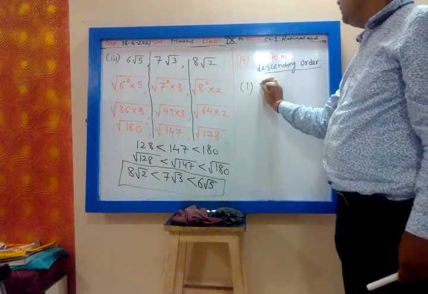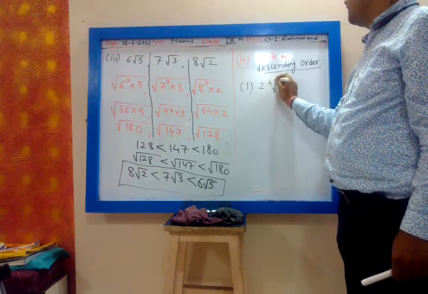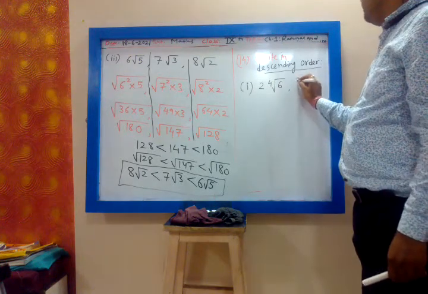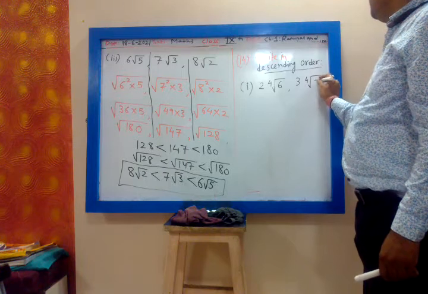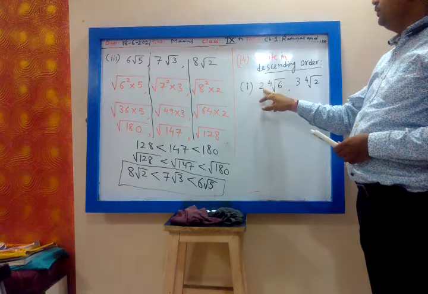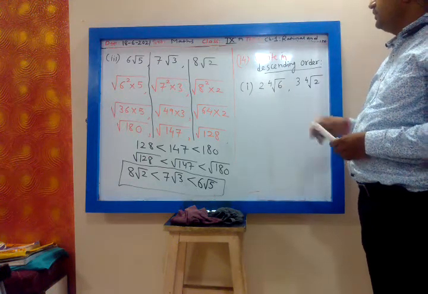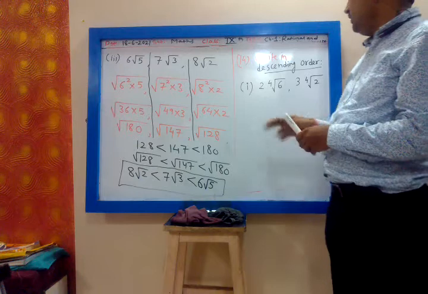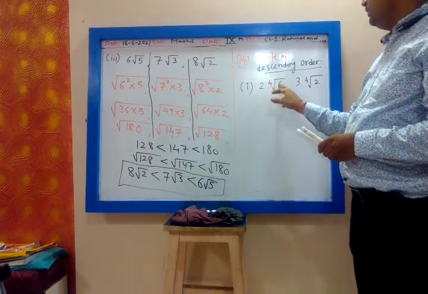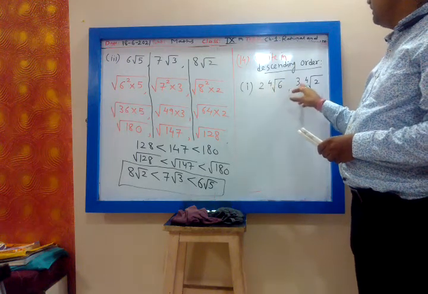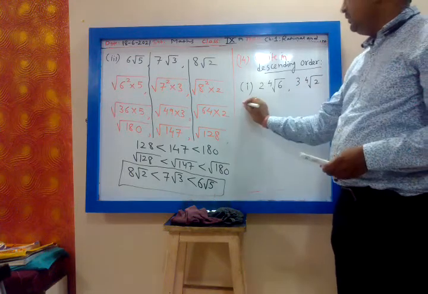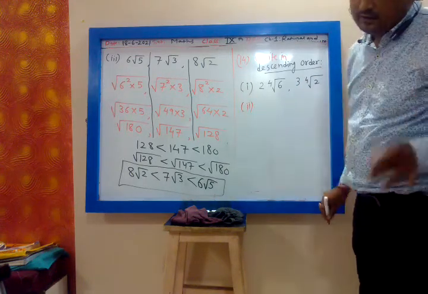2 into 4th root of 6, and 3 into fourth root of 2. So this will be fourth root of 2 raised to 4 into 6. This will be fourth root of 3 raised to 4 into 2. Then later on you simplify. So I am not solving that.